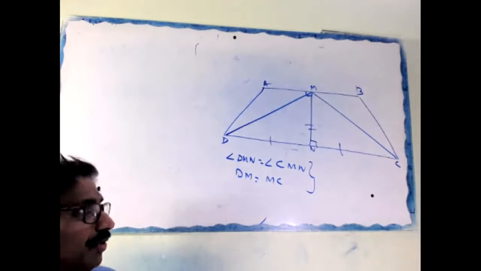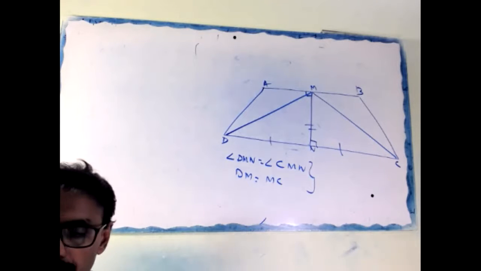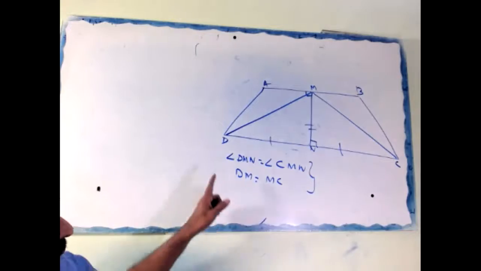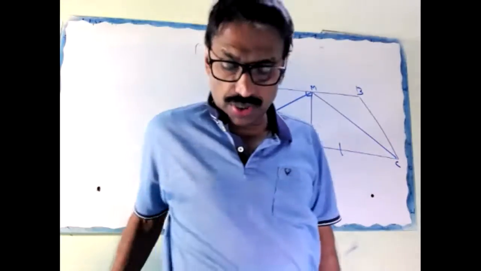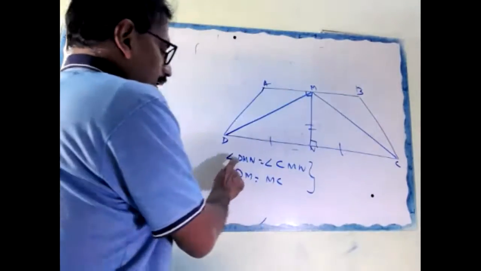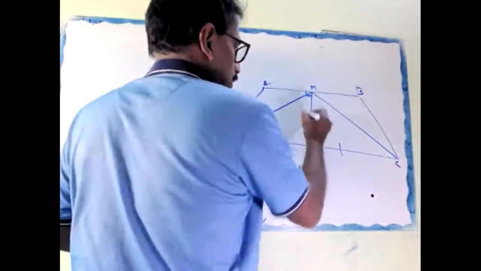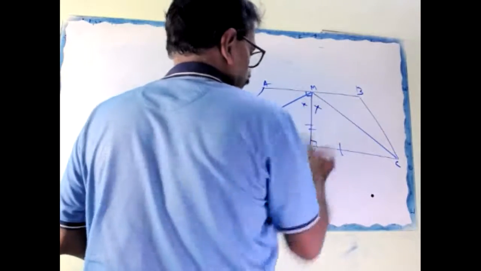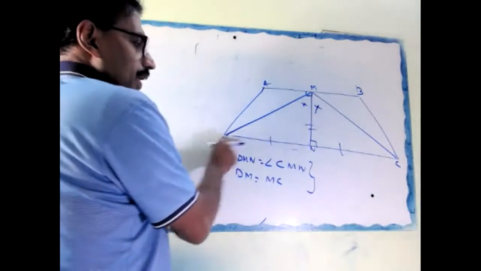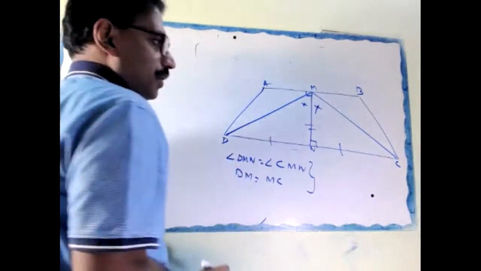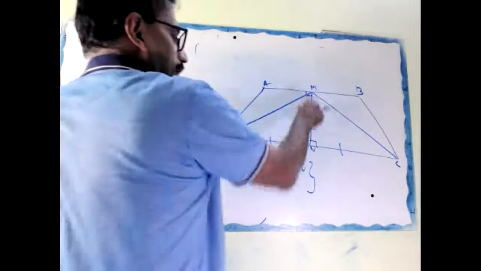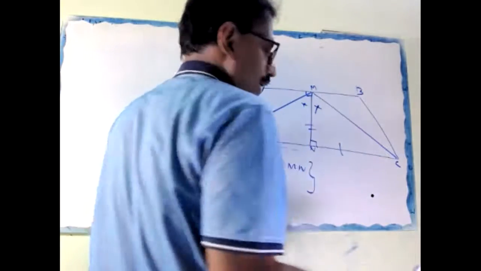Okay, now look here. Let angle DMN equal to CMN equal to X. Angle DNM equal to angle AMN equal to BMN, 90 degree given.